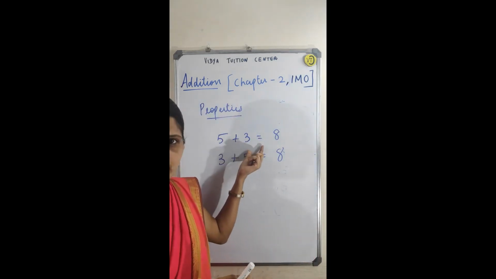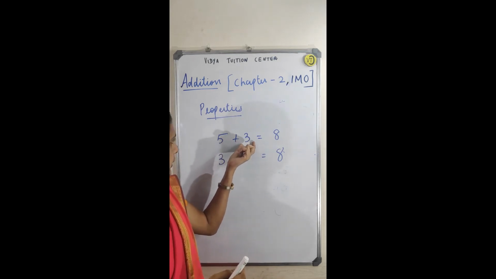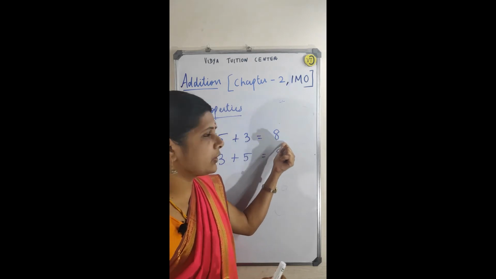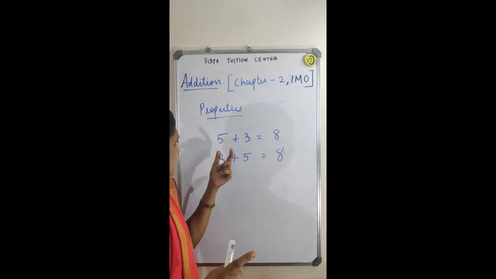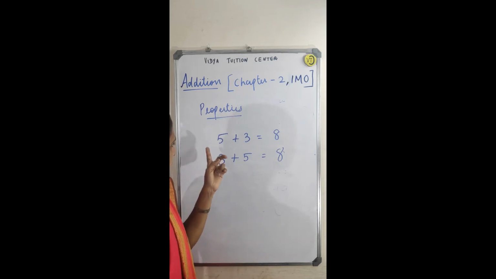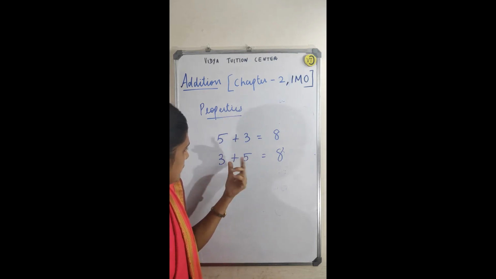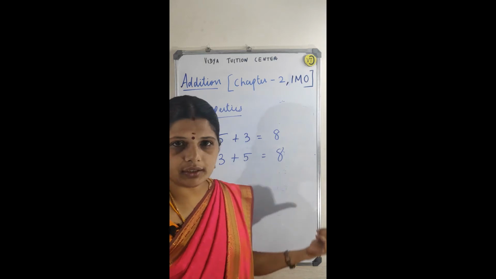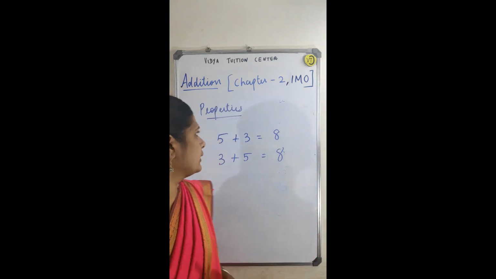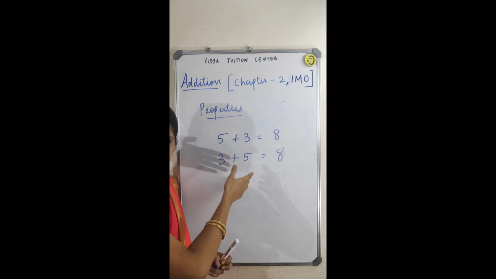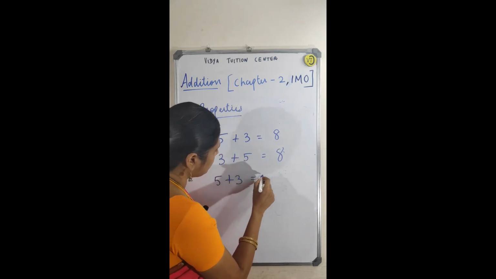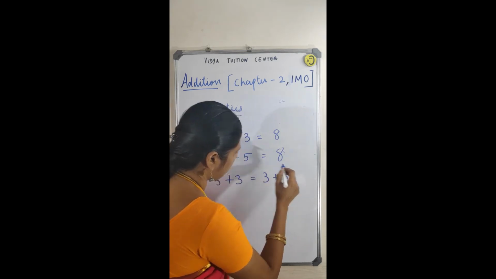First number, second number. The first number is 5, the second number is 3, then you are getting 8. And here I replaced the second number, 3, in the first place, and then the second number is 5. The 3 plus 5 is also 8. So 5 plus 3 is equal to 3 plus 5. Okay, if you change the place also, see, 5 plus 3 equals 3 plus 5.